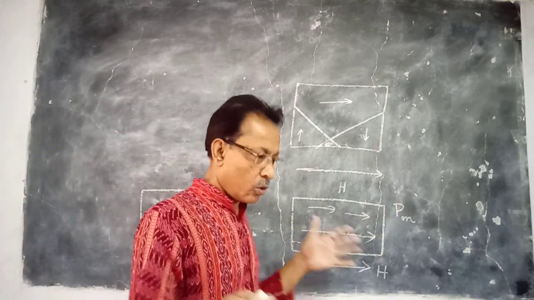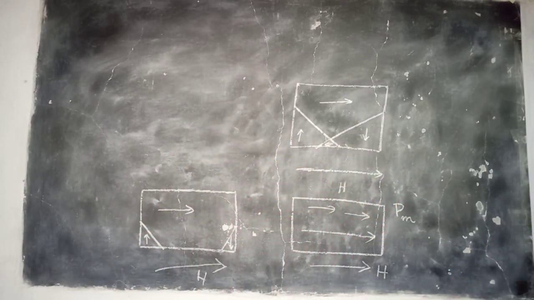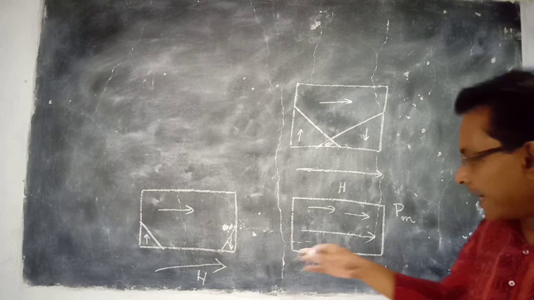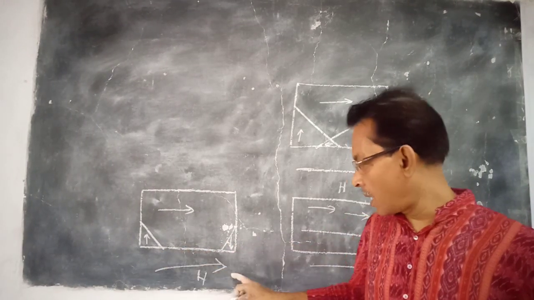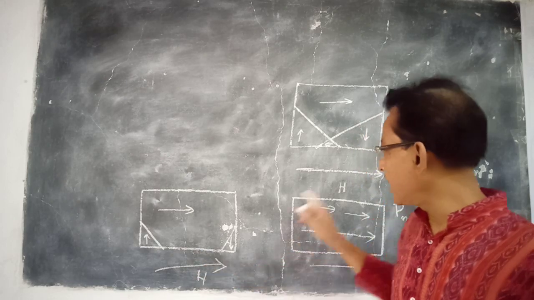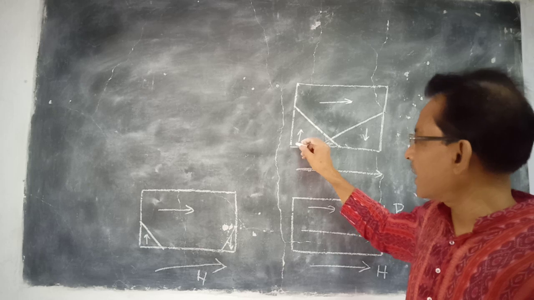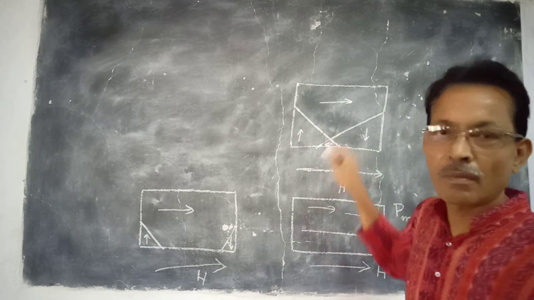The domain walls start moving inward, but again the same imperfections will be reached. Now it comes here, and when the external magnetic field is reduced to a greater extent, they may come here.